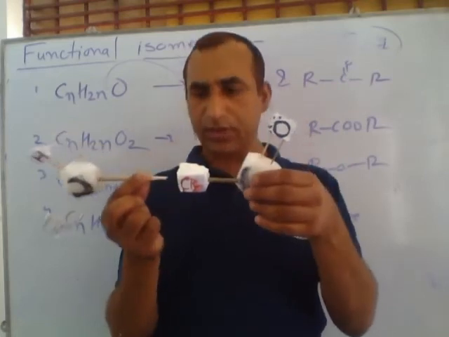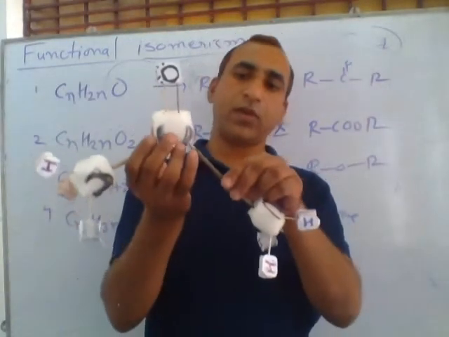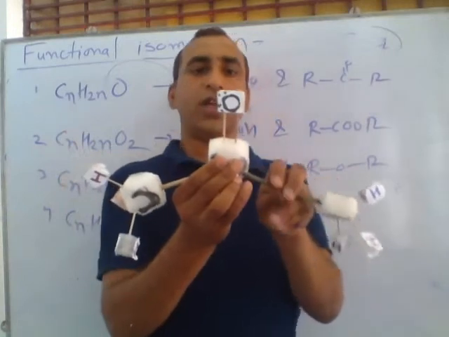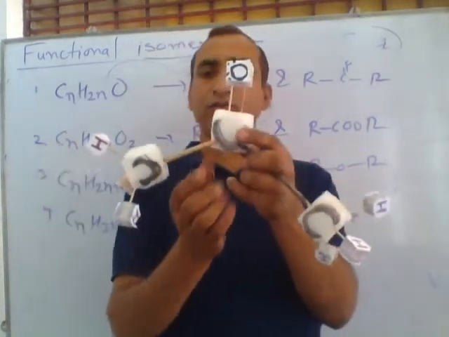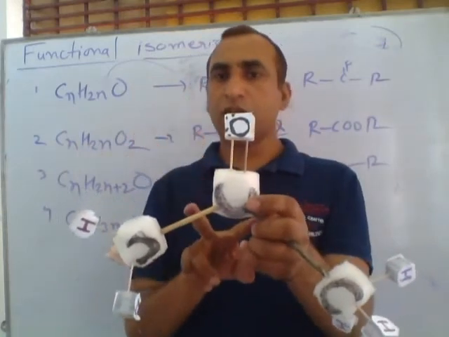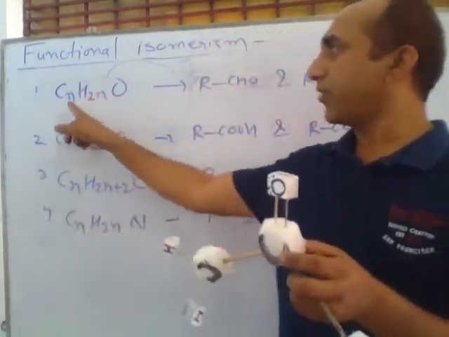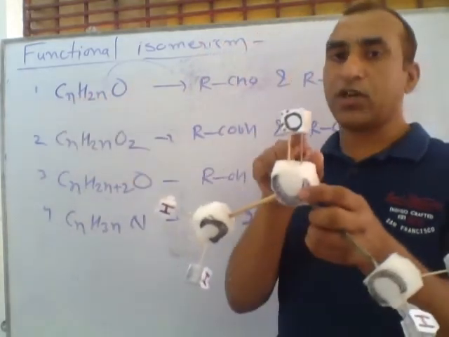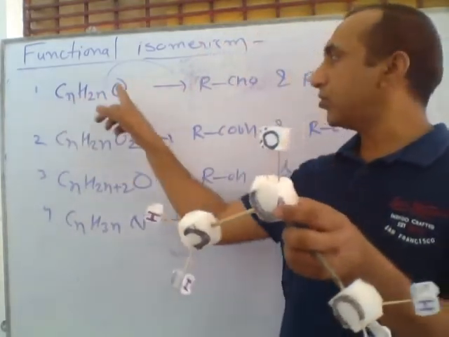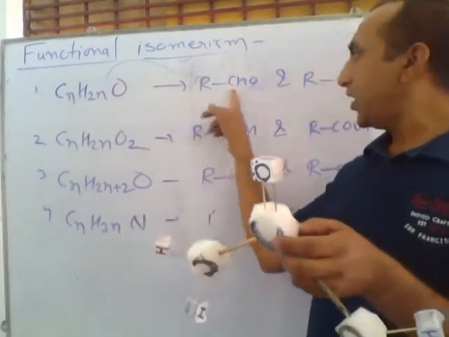Which type? This type. This is called ketone. In ketone, there are two CH3 groups connected with C double bond O. So ketone and aldehyde both have the same molecular formula, this type CnH2nO, with single oxygen with a double bond due to the 4 valency of carbon, in aldehyde and ketone.